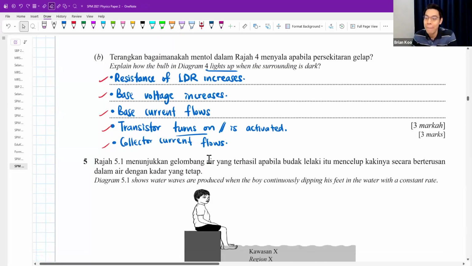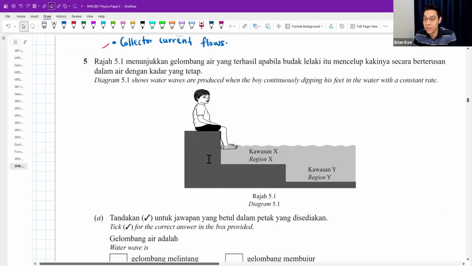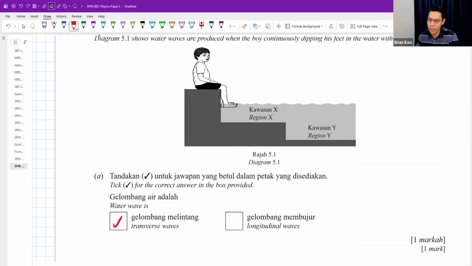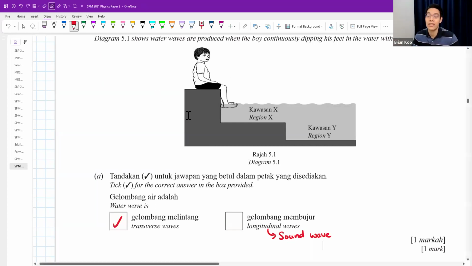Question number 4. Number 5. This one is on waves. The diagram shows water waves produced when a boy continuously dips his feet in the water at a constant rate. Water waves are transverse. Longitudinal only has one: sound wave. You only need to remember sound wave. Sound wave can come in many ways. Ultrasound is also a sound wave. Ultrasonic wave is the same as ultrasound. Sometimes they change the name a little bit. Any kind of sound wave is longitudinal. Everything else other than sound is transverse.